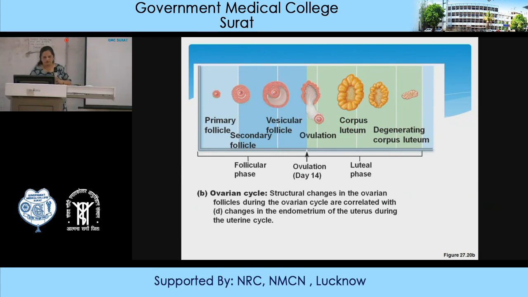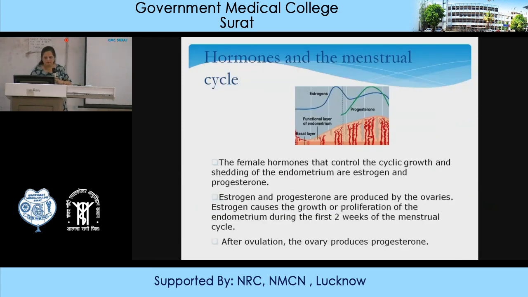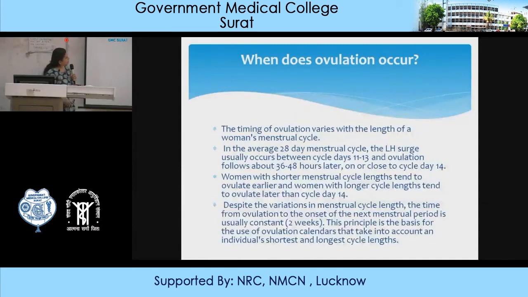This is the menstrual cycle. And when does the ovulation occur? Usually on the 14th day, about 48 hours after the LH surge, that is between the 11th and 13th day, or close to cycle day 14. Women with shorter menstrual cycle lengths tend to ovulate earlier, and women with longer cycle lengths tend to ovulate later than the 14th day. Despite the variation in the menstrual cycle length, the time from ovulation to the onset of the next menstrual period is usually constant, that is 2 weeks.